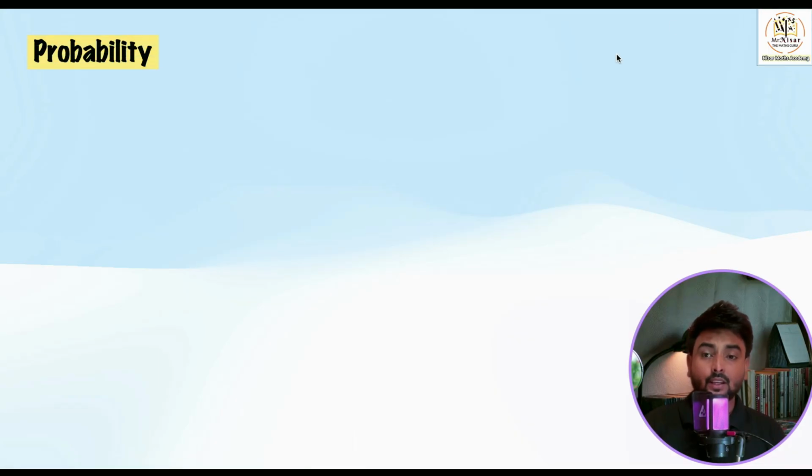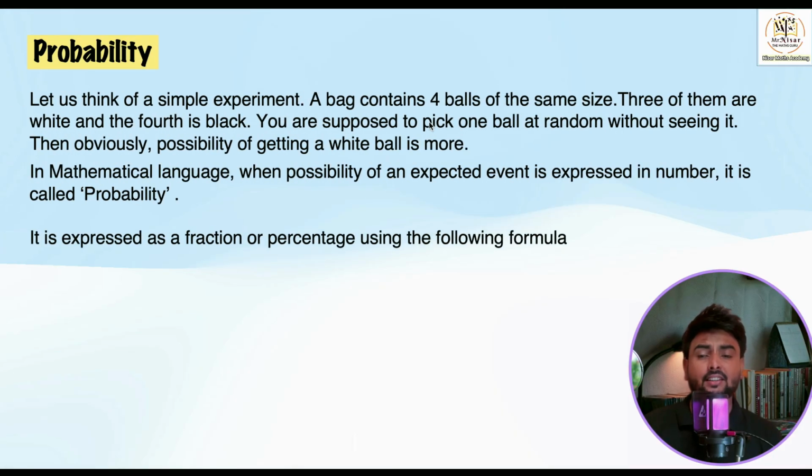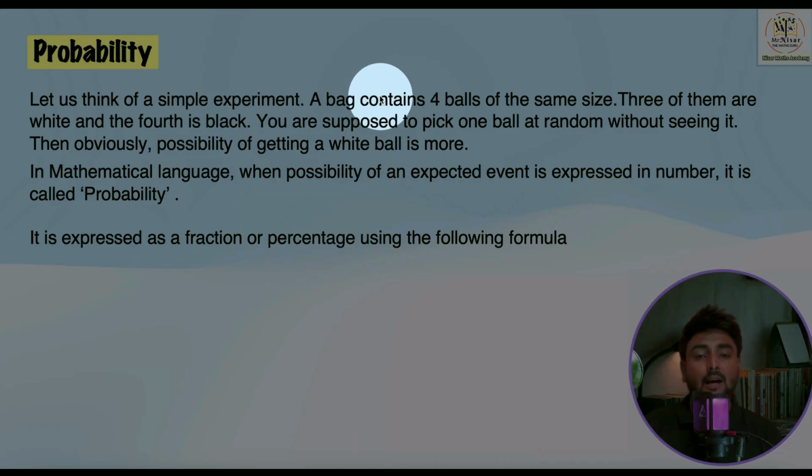Now children, something very important, as the name of the topic is probability. Now we are actually entering the topic and we'll try to understand the meaning of probability. Here I have written a very interesting example so that you can understand it easily. Let us think of a simple experiment. A bag contains 4 balls of the same size. 3 of them are white and the 4th is black. You are supposed to pick one ball at random without seeing it. Then obviously the possibility of getting a white ball is more.